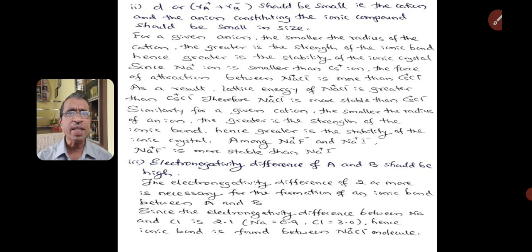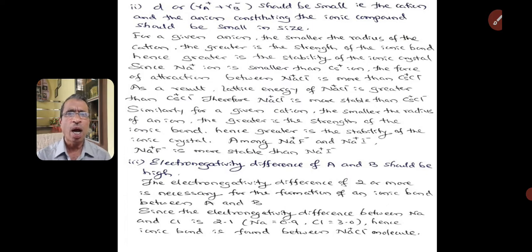Similarly, for a given cation, the smaller the radius of anion, the greater is the strength of the ionic bond. Hence, greater is the stability of the ionic crystal. Among sodium fluoride and sodium iodide, sodium fluoride is more stable than sodium iodide.